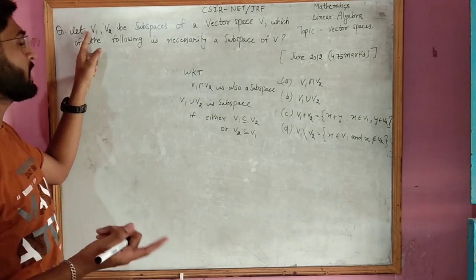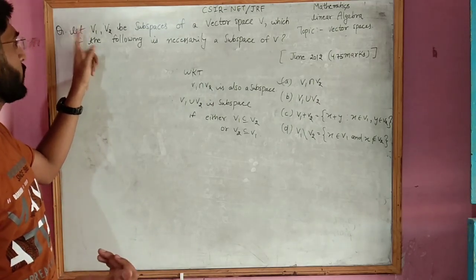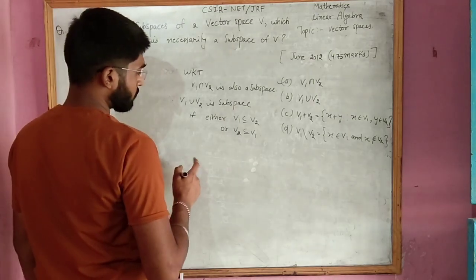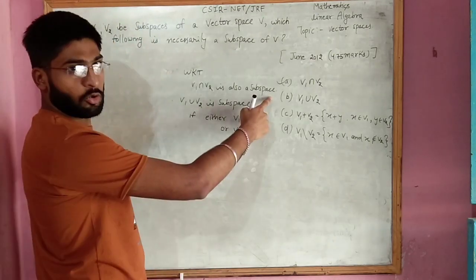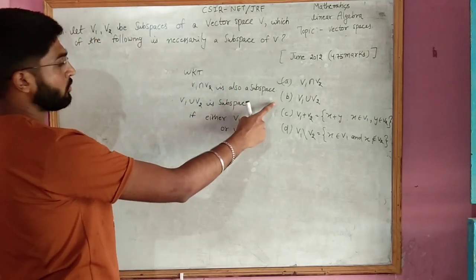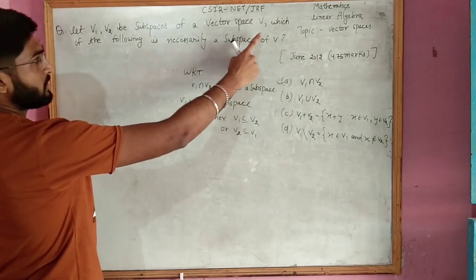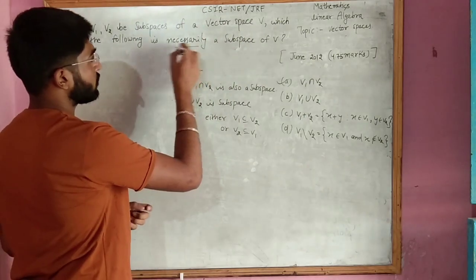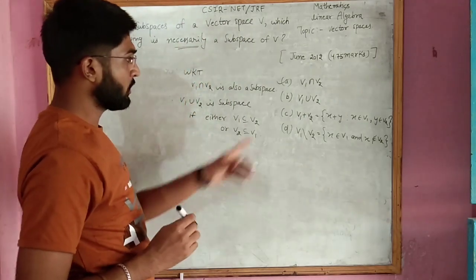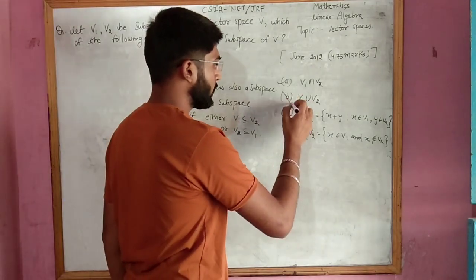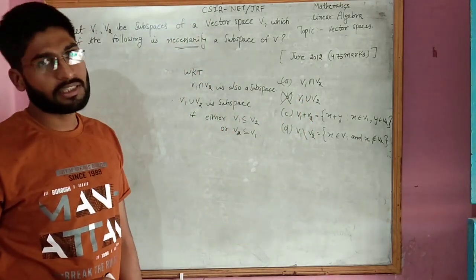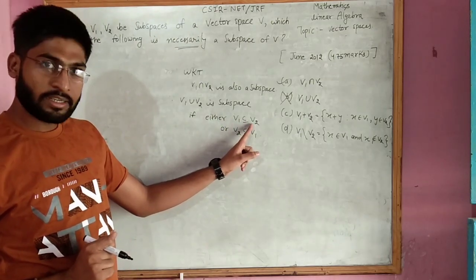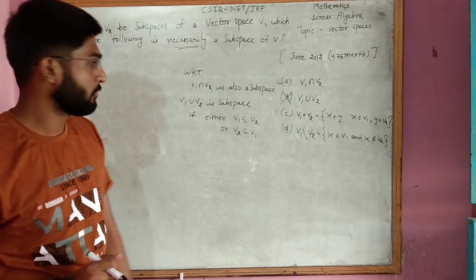We don't know whether V1 is a subset of V2 or V2 is a subset of V1. So V1 union V2 need not be a subspace. The question asks which is necessarily a subspace, and this necessity is not true here. V1 union V2 is only a subspace when V1 is contained in V2 or V2 is contained in V1.